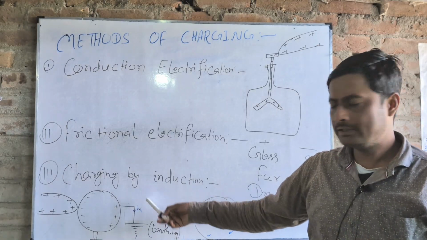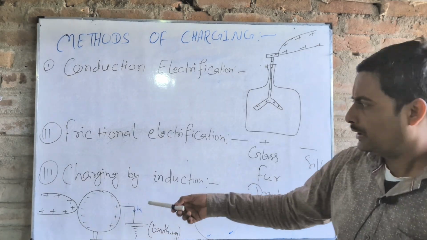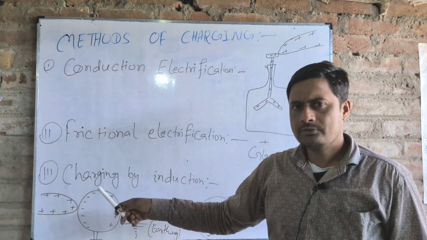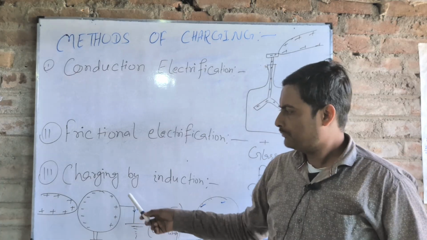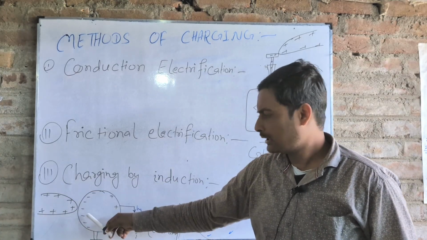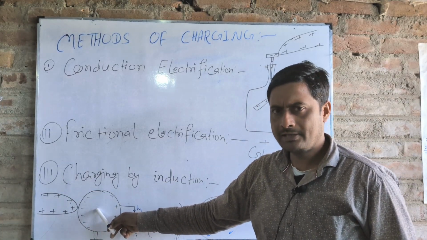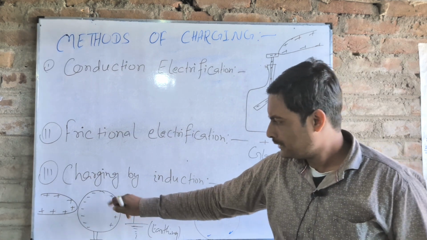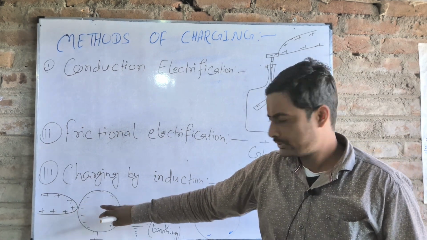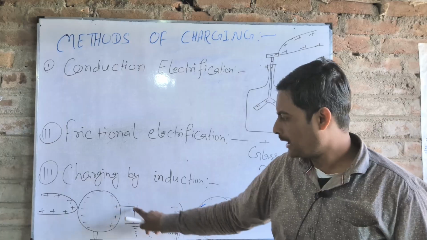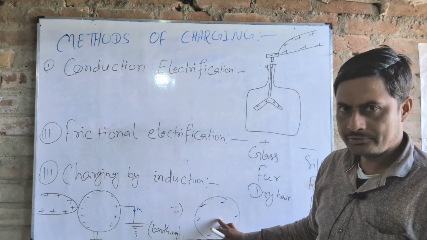The third method is charging by induction. In this method, we can charge a conductor. When a charged conductor is brought near another uncharged conductor, a charge separation occurs inside the conductor, and by earthing we can get a charged conductor.